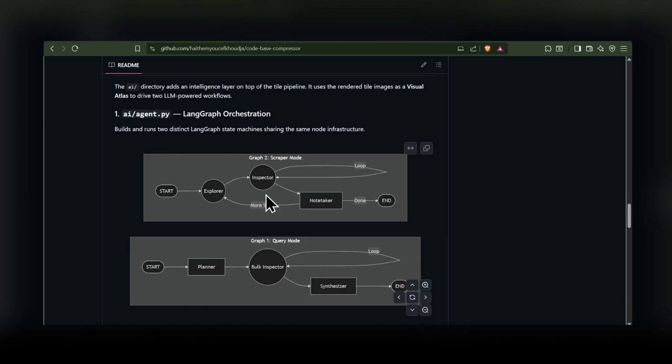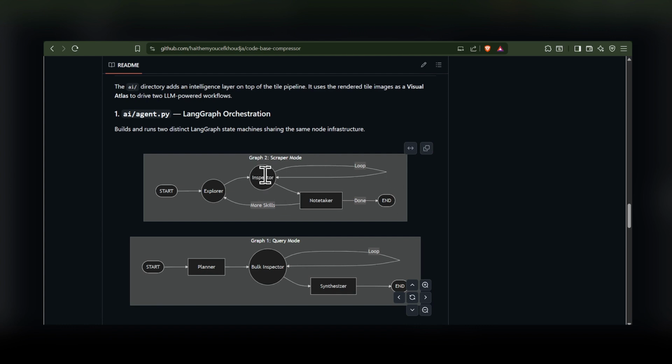For the use cases, let's take the first example, scraper mode, where the explorer will take the atlas alongside the legend and metadata and look for all the skills inside this atlas, or the codebase representation. Then, for each skill, it will ask the inspector to look precisely into each skill, where the inspector will loop itself searching for common parts of the code related to this skill or convention.